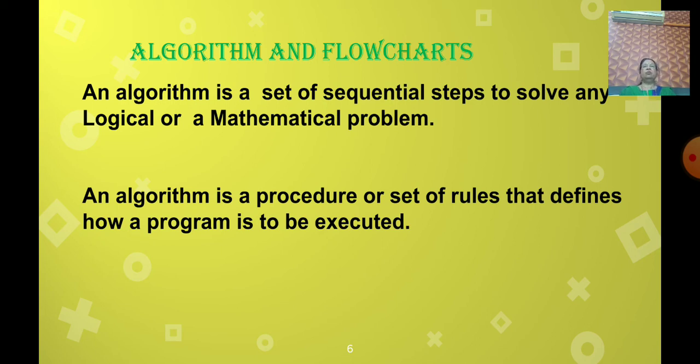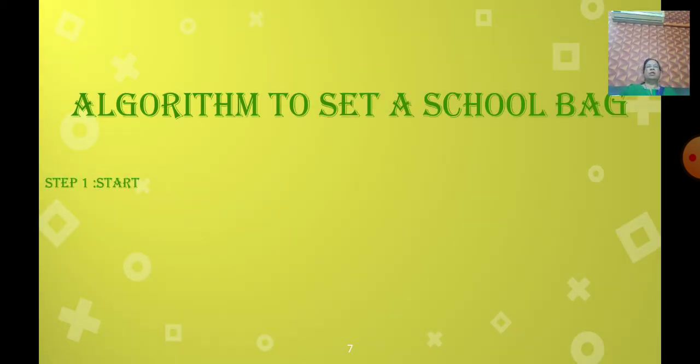Yes, children. Algorithm is a set of sequential steps to solve any logical or mathematical problem.